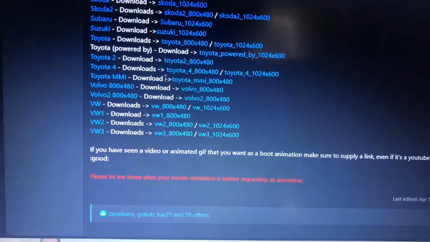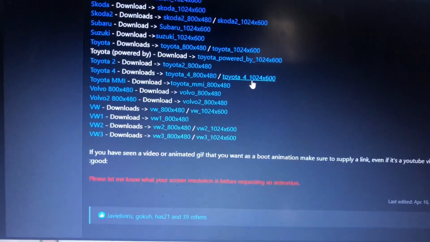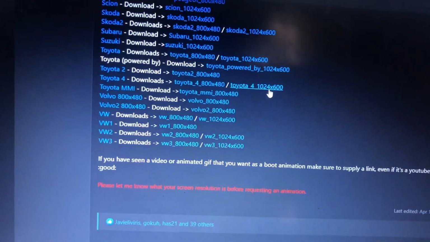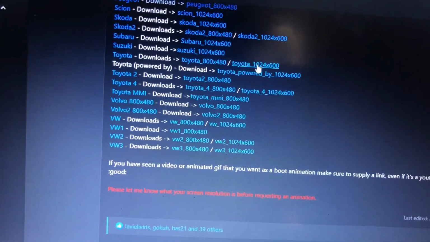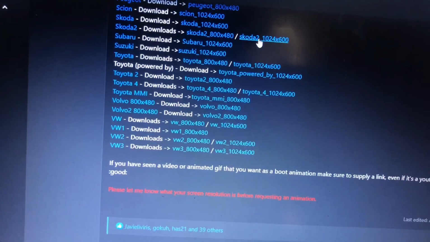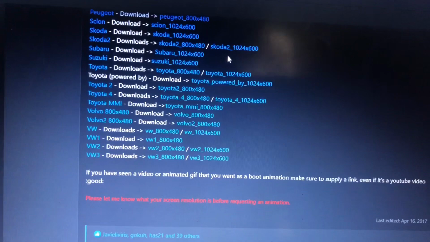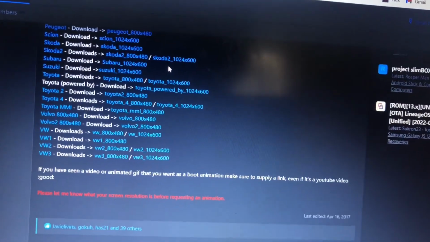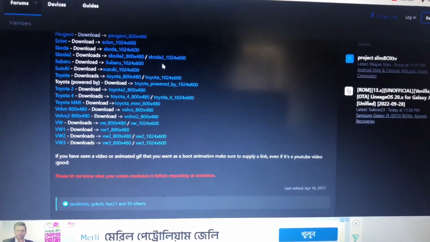But first, before, you have to check the resolution of your Android head unit. Mine is 1024 multiplied by 600, so I'm going to choose these available sources. You need to download them, install them in a pen drive, and then that pen drive should be inserted into your Android car head unit. I will show you everything step by step. Stay with me.